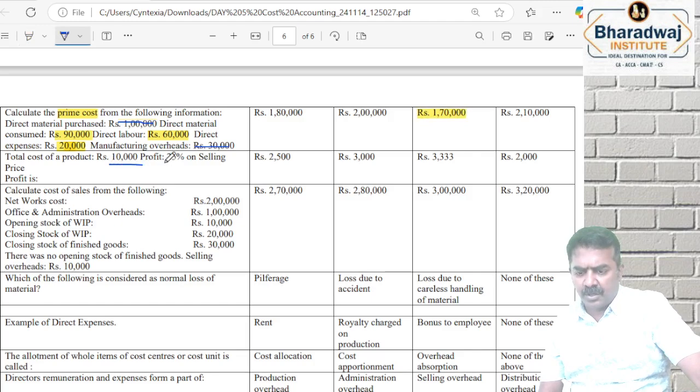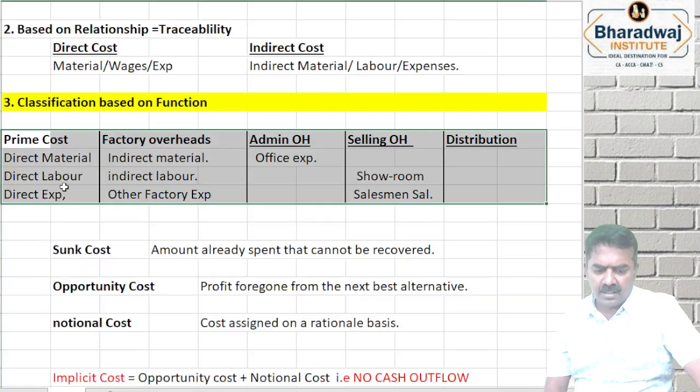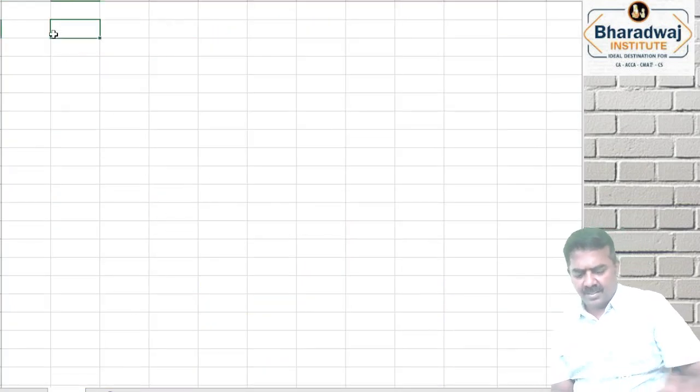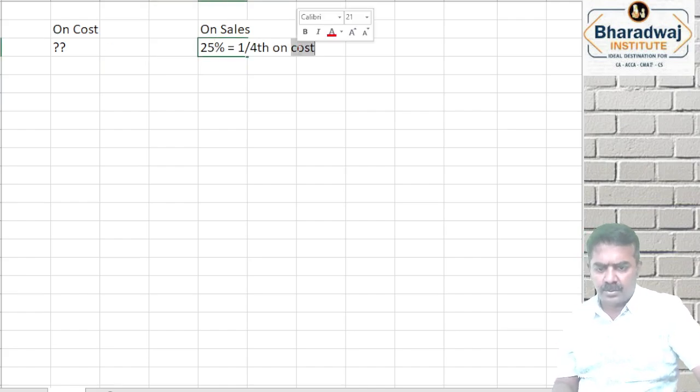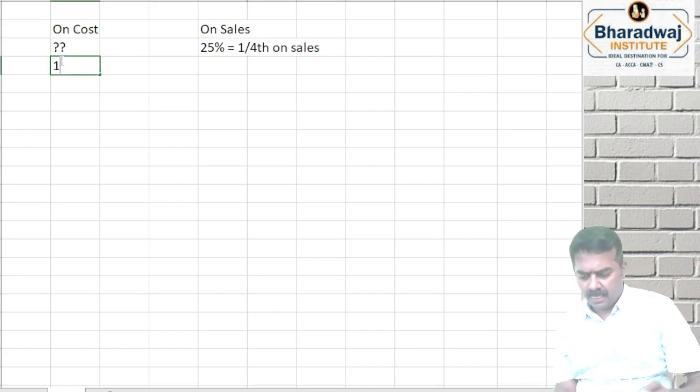Cost given is 10,000. Profit is 25% on selling price. That is the model we did in the last class. Is it given on cost? What percentage is given? 25 by 100 is 1/4, profit on sales is given. It is not given on cost, it is given on sales. 1/4 on sales. So how much will it be on cost? 1/3 on cost.